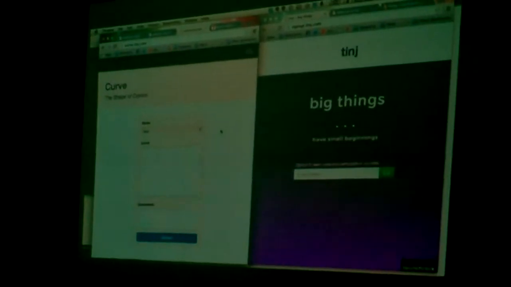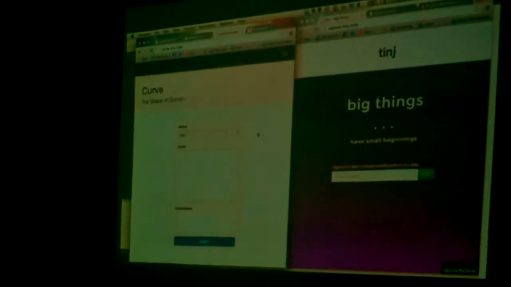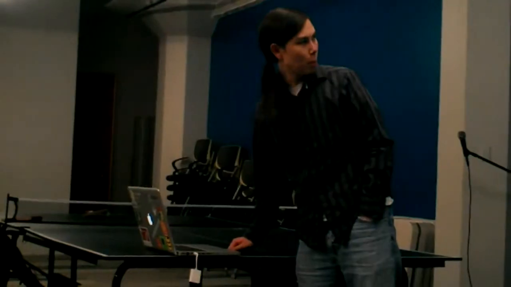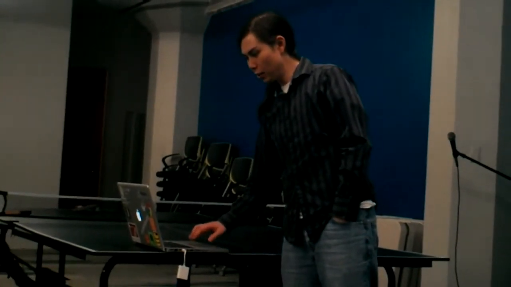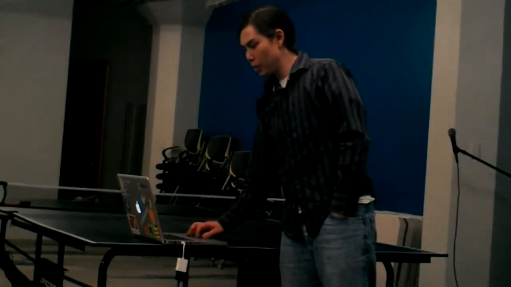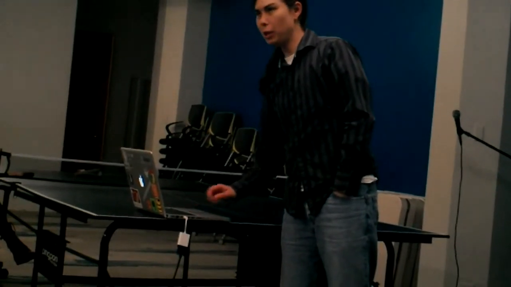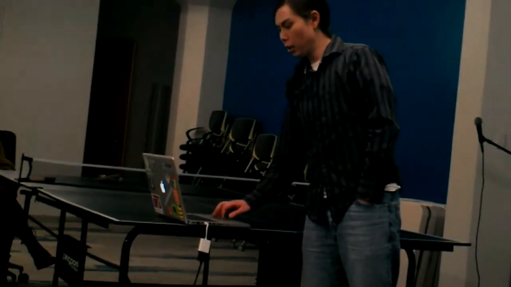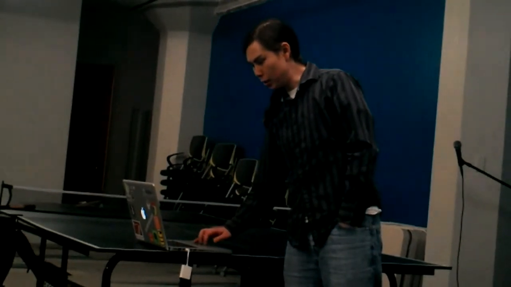So this Curve is the first product we'll be launching. It's new. I've been building a lot of stuff in the rating and recommendation space, and Curve is something I came up with in December. I literally just got this site working today. Curve is a 2D rating system, so you can draw how you felt about something over time. This can be rating an event, a show, your day, your productivity. The idea is that this information can be used for various things.